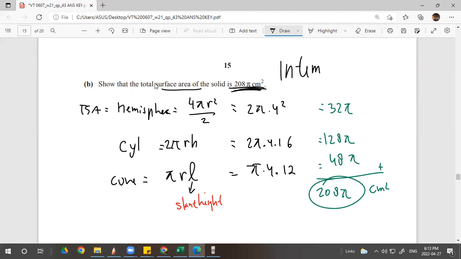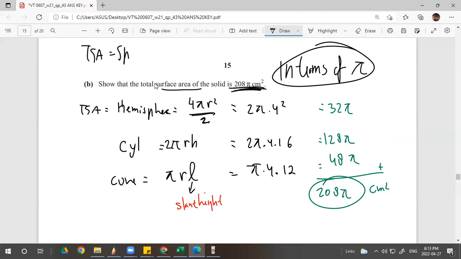So it is in terms of pi, so you don't have to change the pi. The total surface area of the hemisphere is 4 pi r squared over 2, because the total surface area of the sphere is pi r squared times 4. I don't think you need to memorize this, because it is already given up top. Divide by 2, so 2 pi r is 14, done.